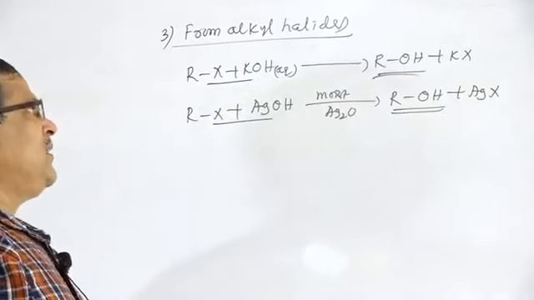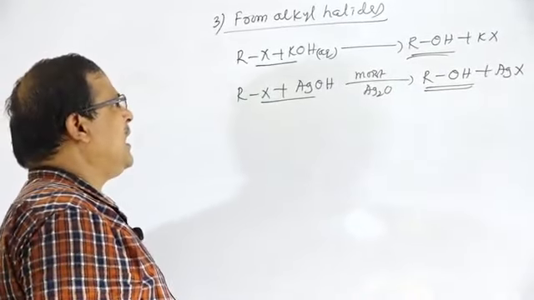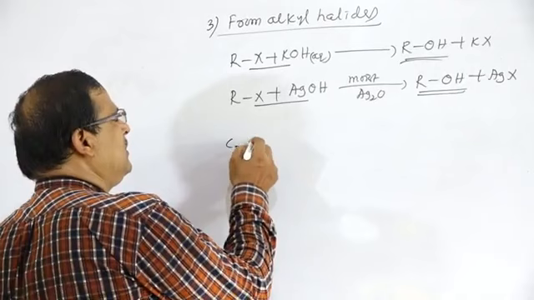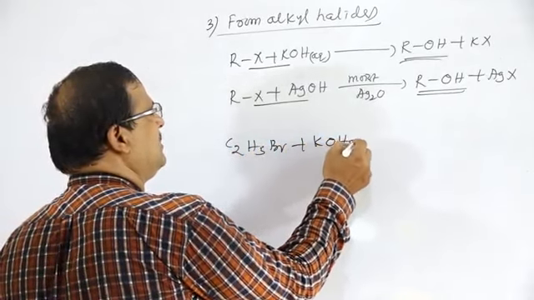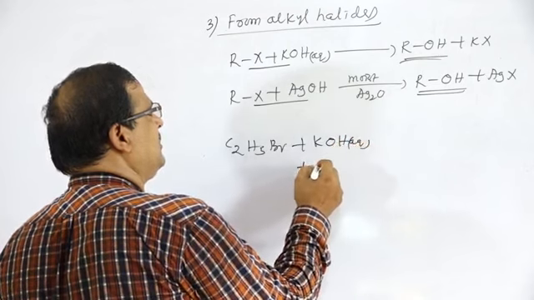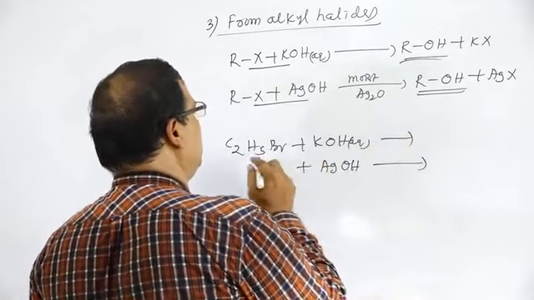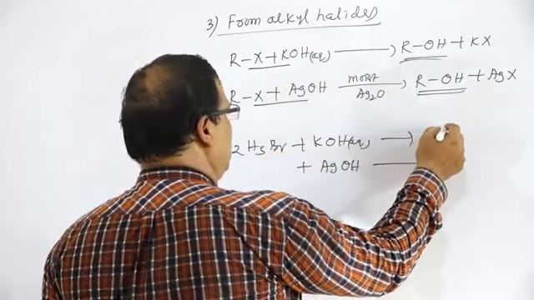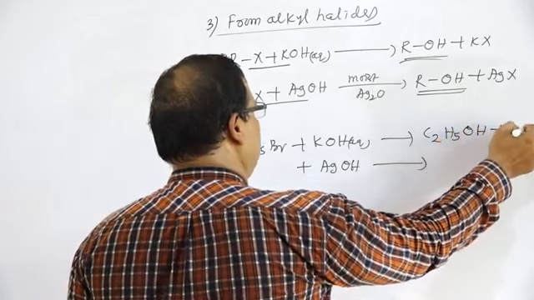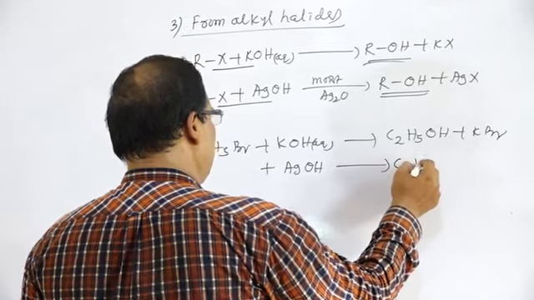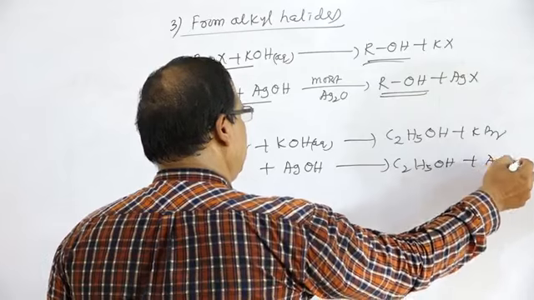That is the formation of alcohols. If you take an alkyl halide, for example C2H5Br, and treat it with aqueous KOH or moist Ag2O, AgOH, there is the formation of C2H5OH plus KBr, or C2H5OH plus AgBr.